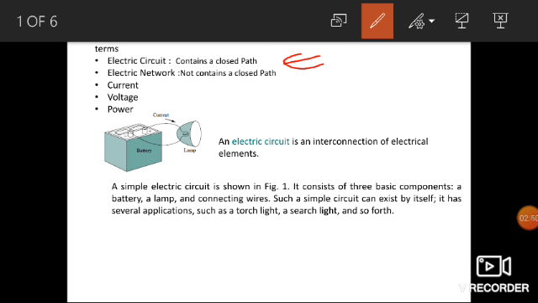So we can see this is an example of an electric circuit. An electric circuit is an interconnection of electrical elements.